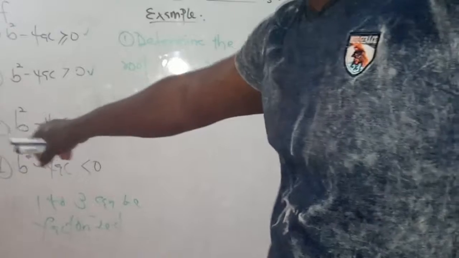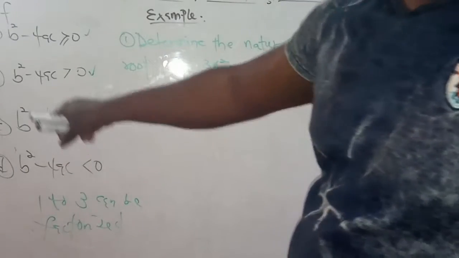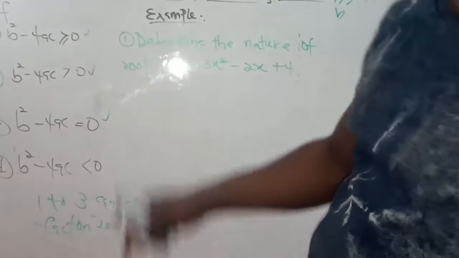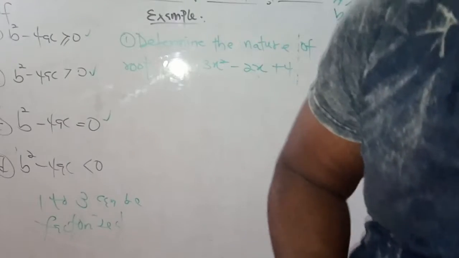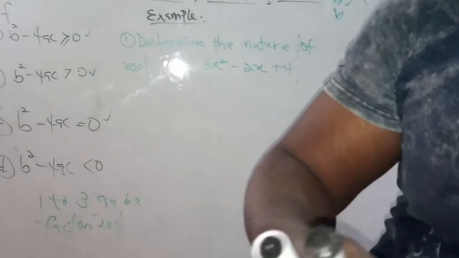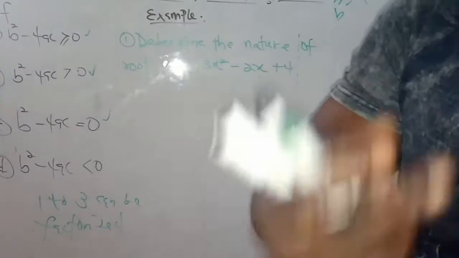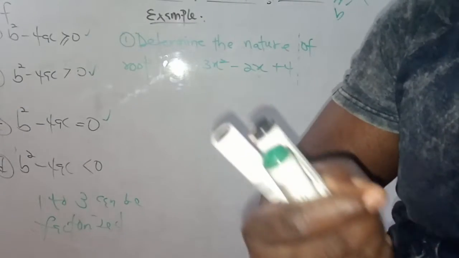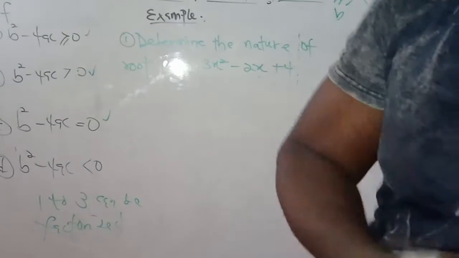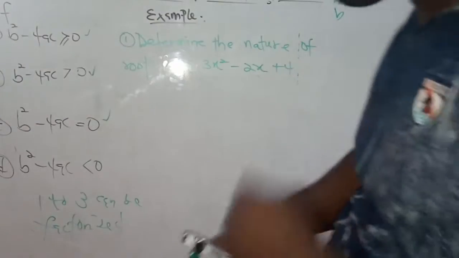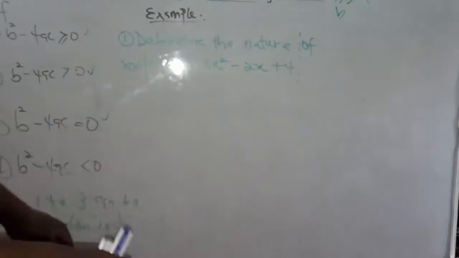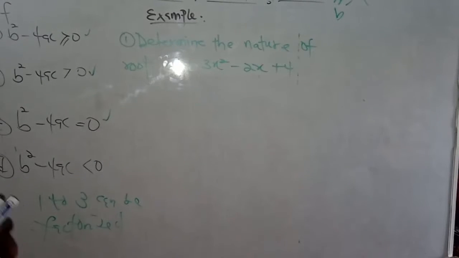And when we come to the next case, b squared minus 4ac equal to 0, that equation is going to give you an equal root. And when b squared minus 4ac is less than 0, that equation is telling you that you are going to have a complex root.